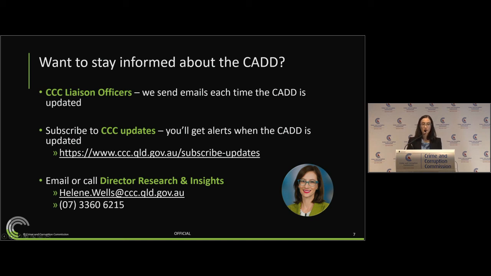We tend to send it out the day of or the day after the public release of the corruption allegation data dashboard. In addition, you can subscribe to the CCC updates. You can do this through our website. You'll automatically get alerts when the corruption allegation data dashboard is published. Also, you can call or email me directly, which I would very much appreciate.